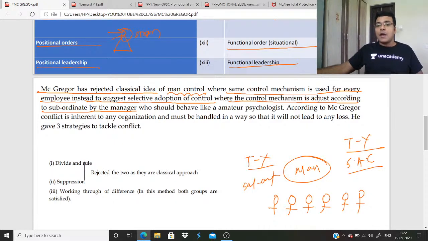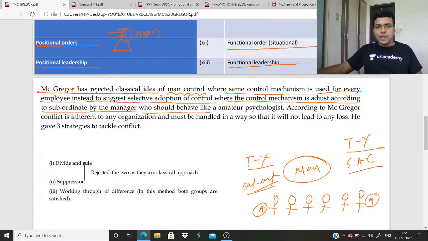That means you find that, suppose A is lazy, so you must cut his salary. But if M has some genuine work, you should not cut his salary. You should give him a chance to complete his work by doing 1 more hour daily. So this is selective adoption of control, a control mechanism according to the employee.